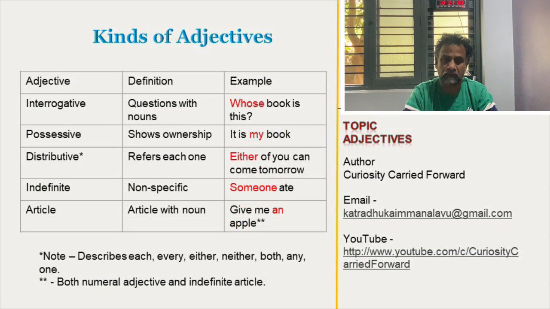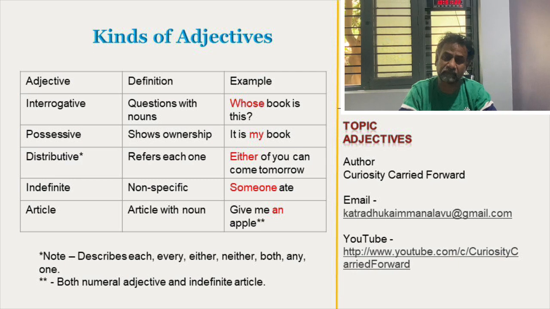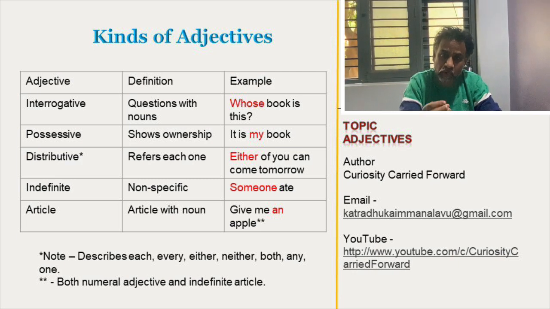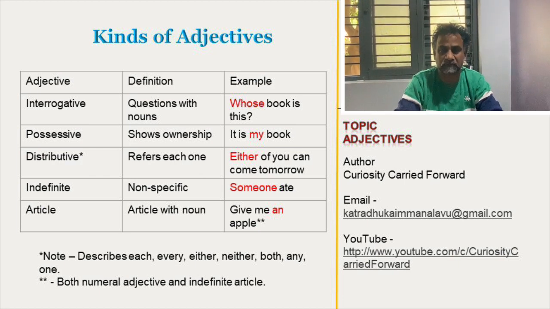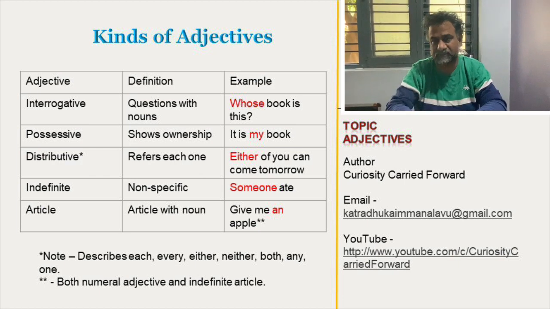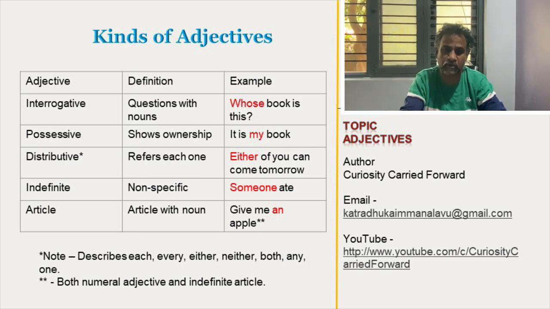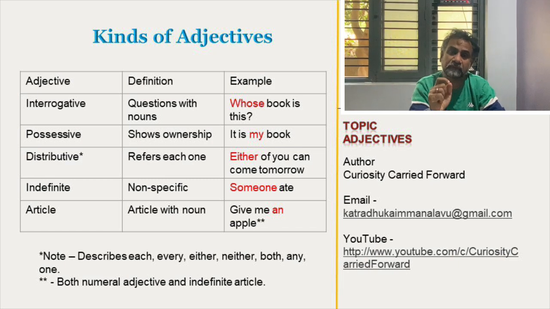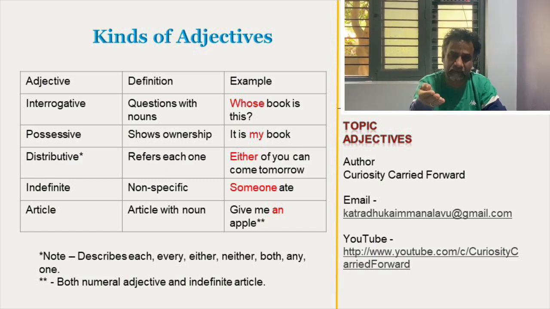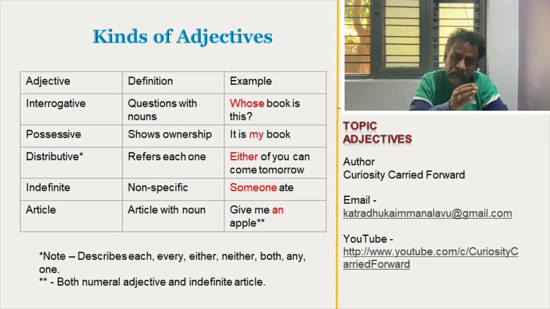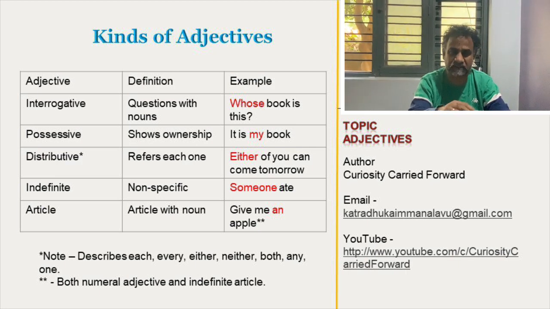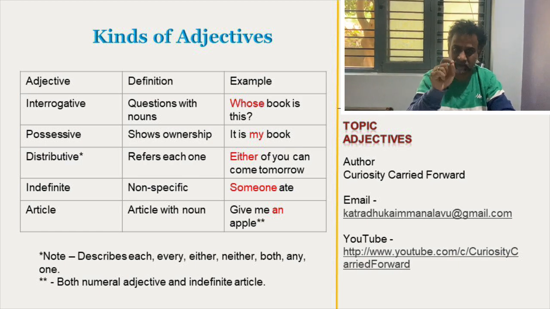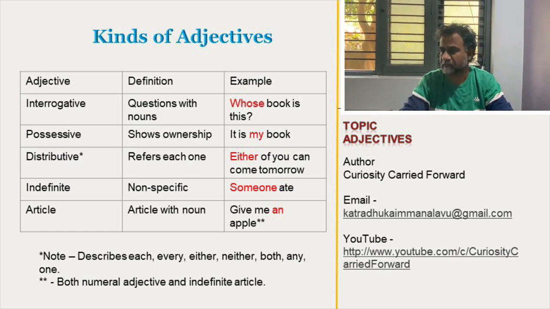Interrogative. You all know interrogative. Interrogative means questioning. Okay. Questions with nouns are called interrogative adjectives. If I say whose book is this? Okay. That whose is the interrogative adjective. It usually comes before a noun. Whose book is this? Whose pen is this? Like that. So this is interrogative, it is a question.